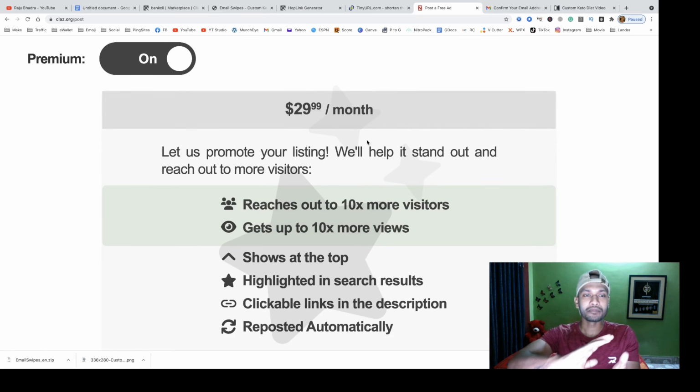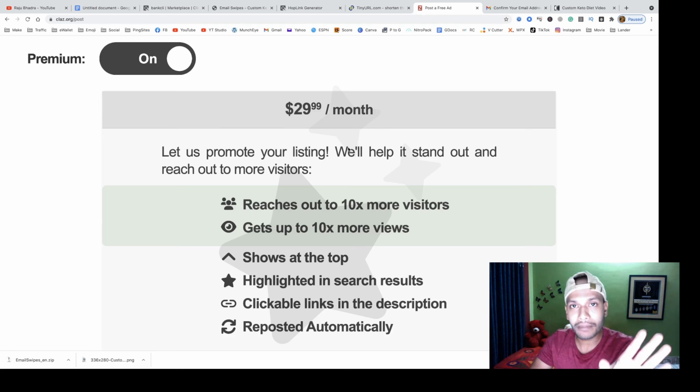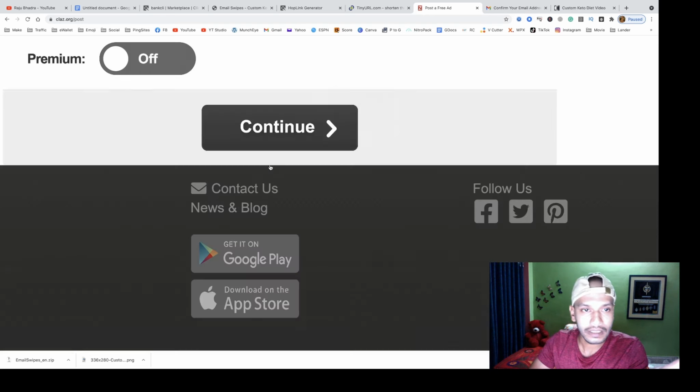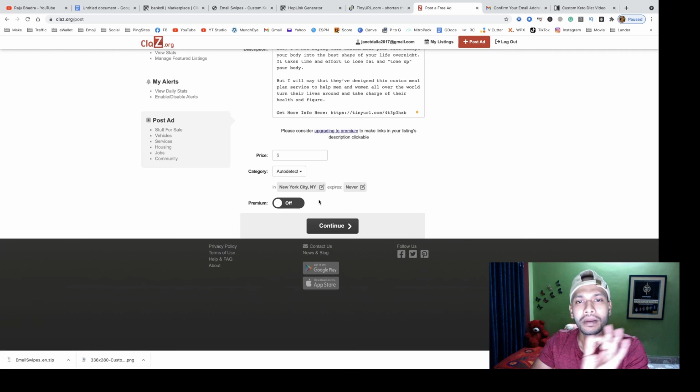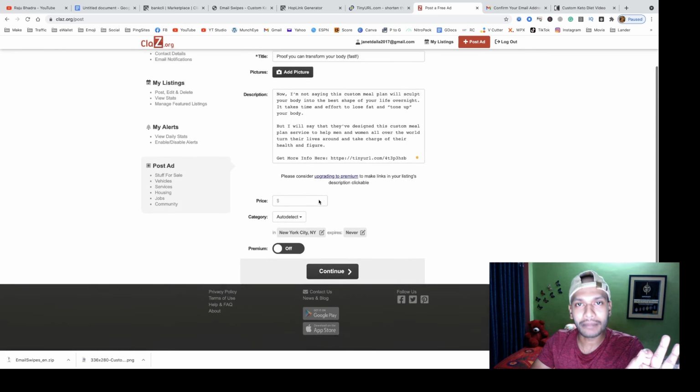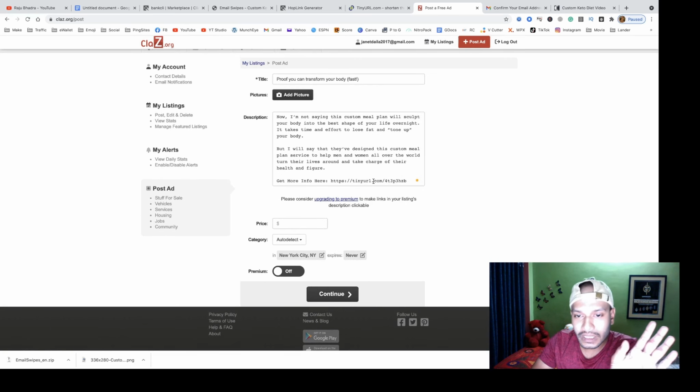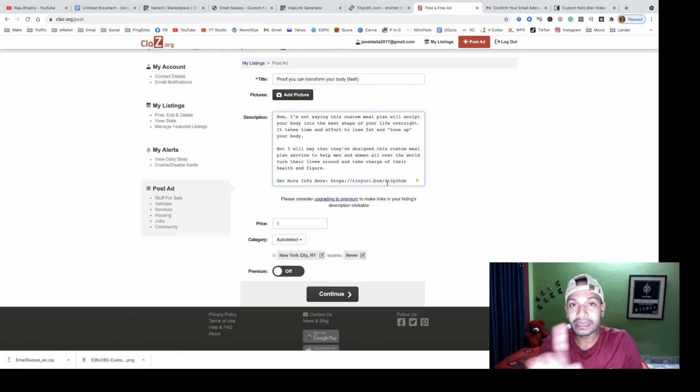If you want to upgrade to premium, you have to pay $30 per month. If you have any money to invest, I obviously recommend you make premium, then you can make unlimited posts. But you can also make unlimited posts for free, you don't need to upgrade to premium, and for this you have to use a simple trick.